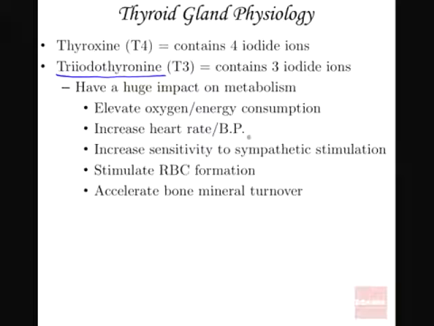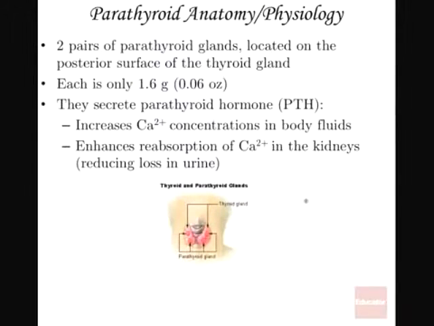Now, when you look at the thyroid gland, near it we have what we call the parathyroid gland. This one is also almost producing the same as the thyroxine, but the only difference arises at the secretion of PTH, the parathyroid hormone. This one is very important in the balance of the calcium ions. It releases PTH, which increases calcium ions in the body fluid, as well as the reabsorption of calcium ions in the kidney.